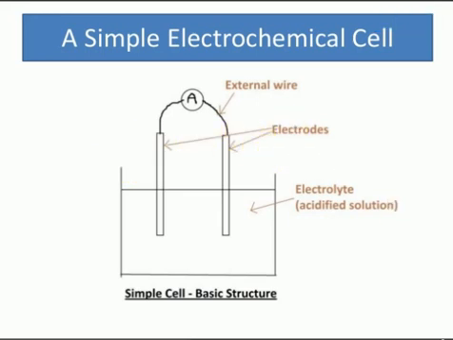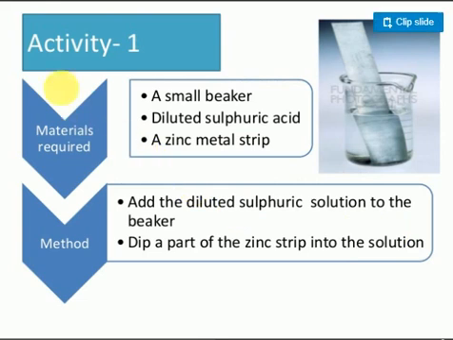So remember, when you go to the next step, look here, activity 1 we will do. Take a small beaker. In this small beaker, place dilute sulfuric acid, and place a zinc metal. You did the same experiment in the laboratory in 10th standard. When you place a zinc metal in the sulfuric acid solution, bubbles are generated.